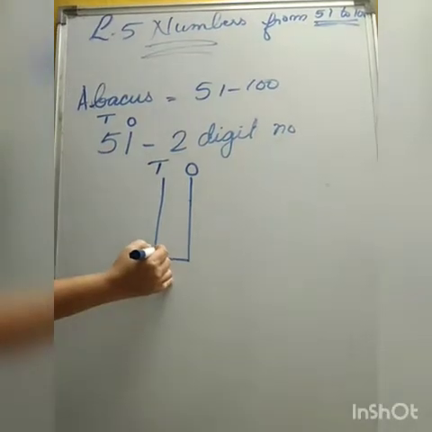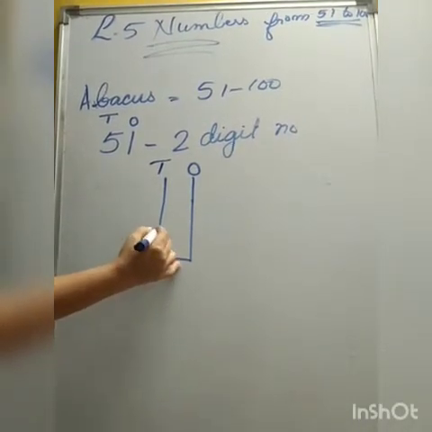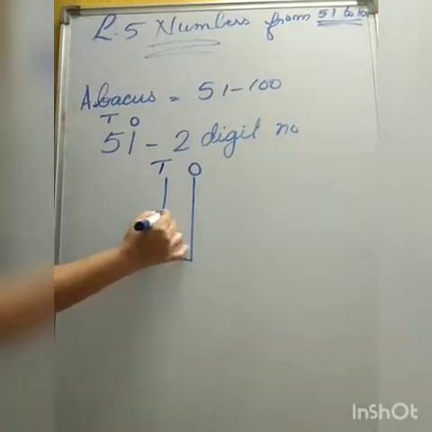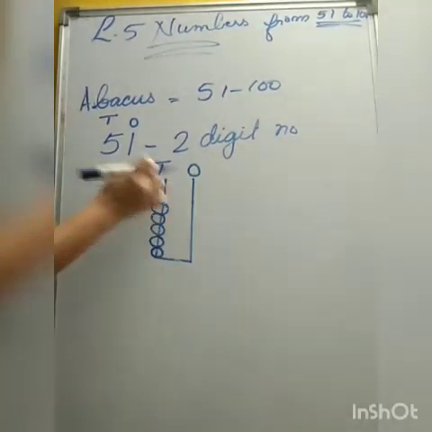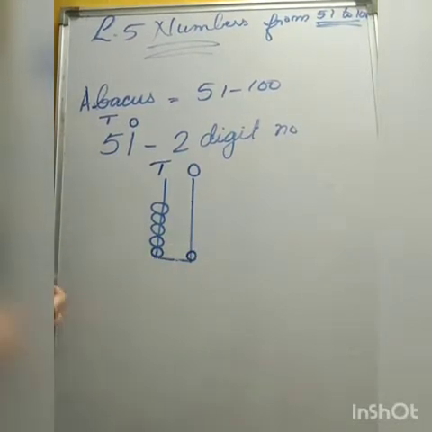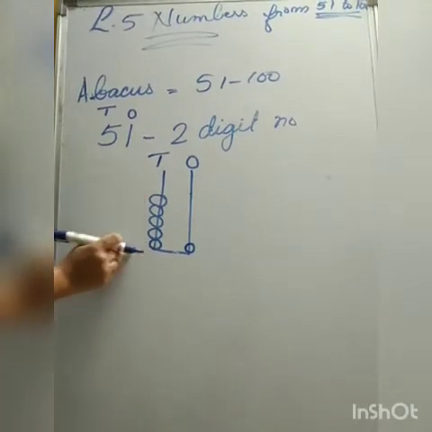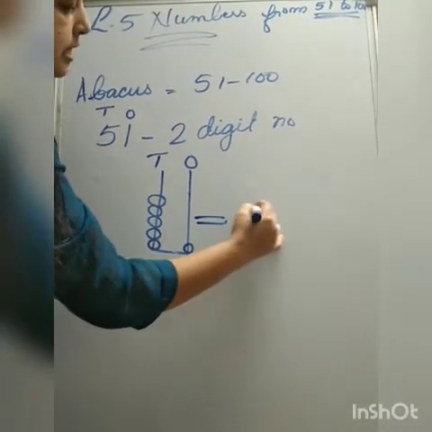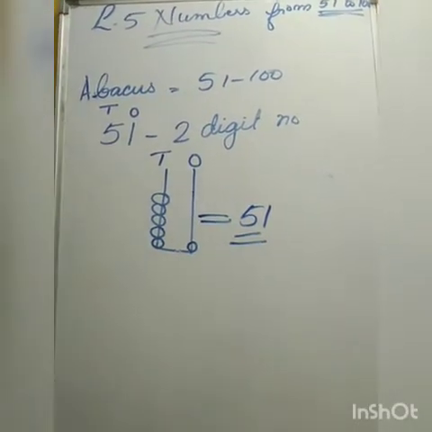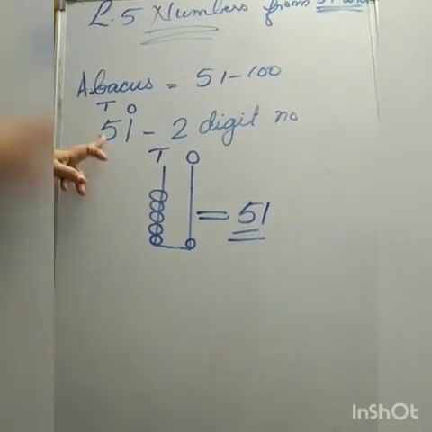Now we have to draw. In the ones place, which number? 1. So we have to draw 1 bead. In the tens place, which number came? 5 came.